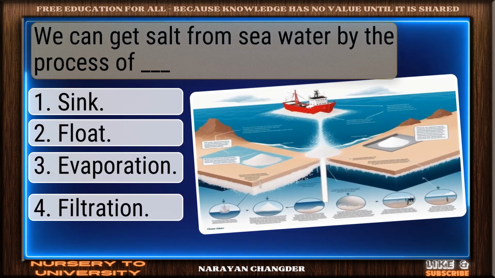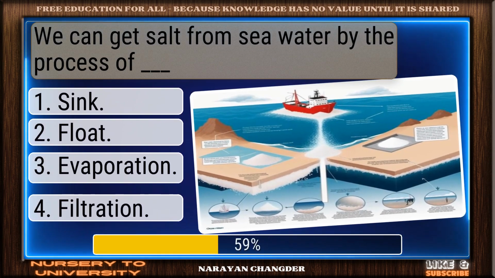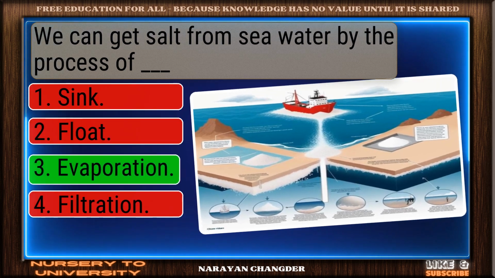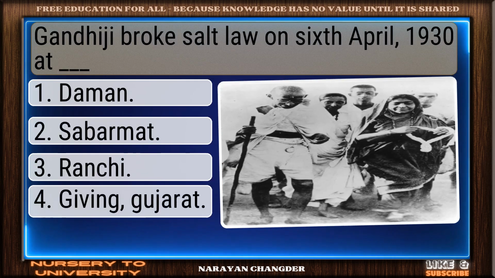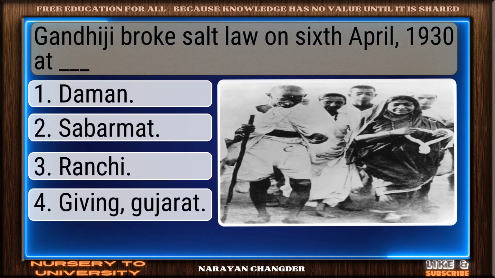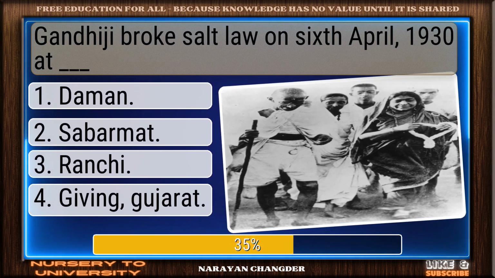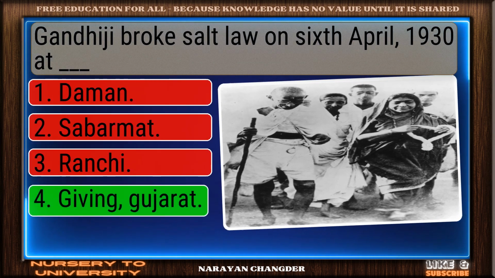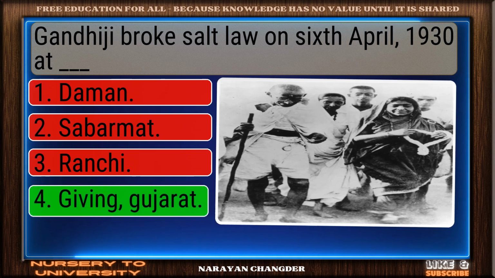We can get salt from seawater by the process of dash. Excellent. Evaporation is a brilliant choice. Gandhiji broke salt law on 6th April 1930 at dash. Clear logic. Your choice giving Gujarat is sound and 100% true.